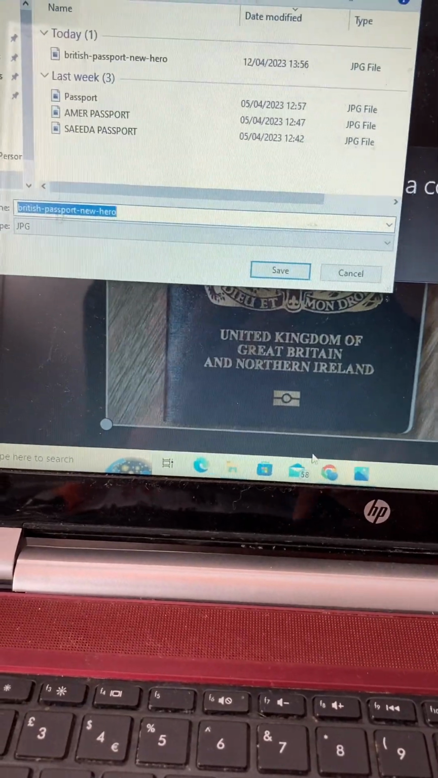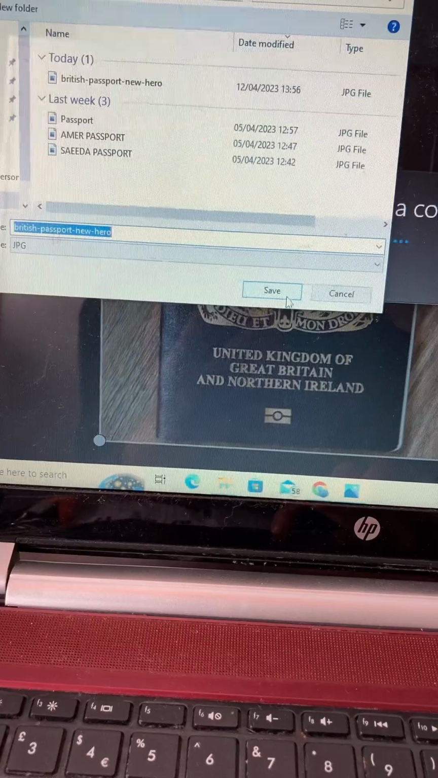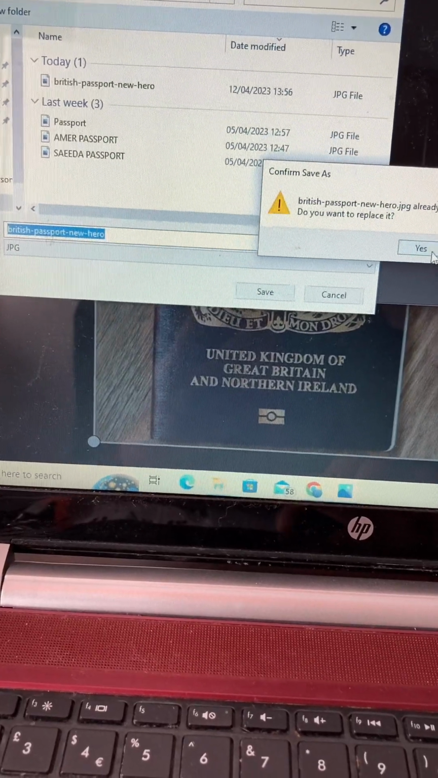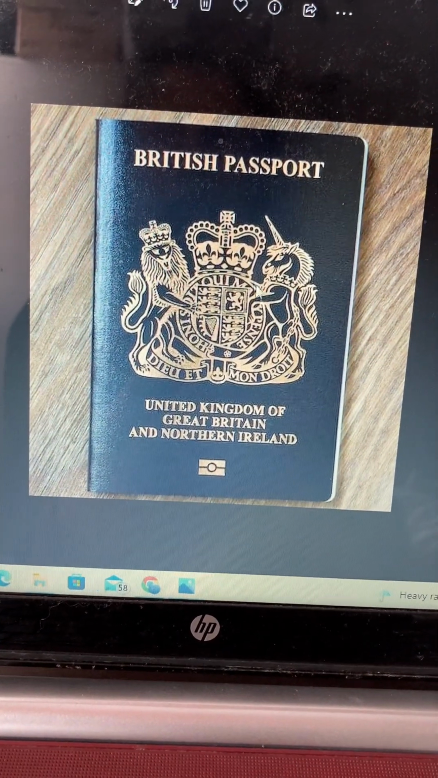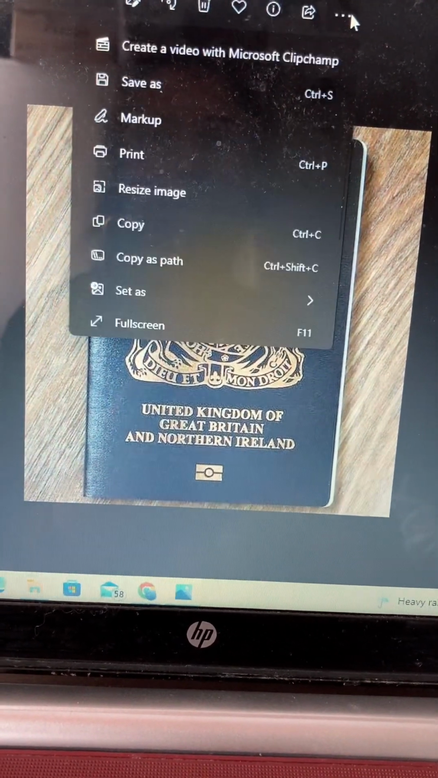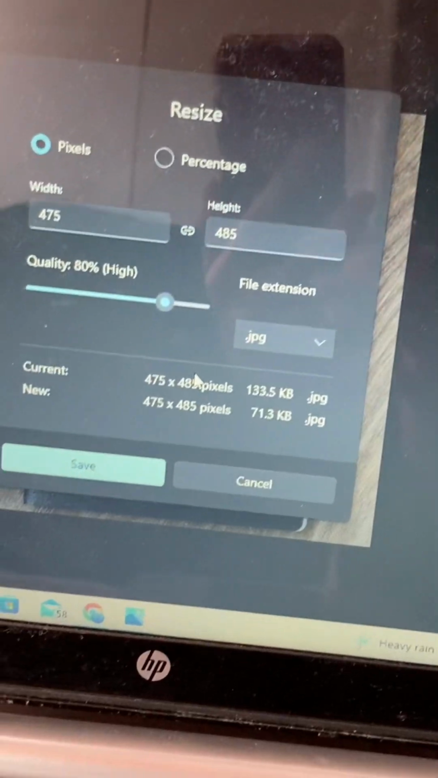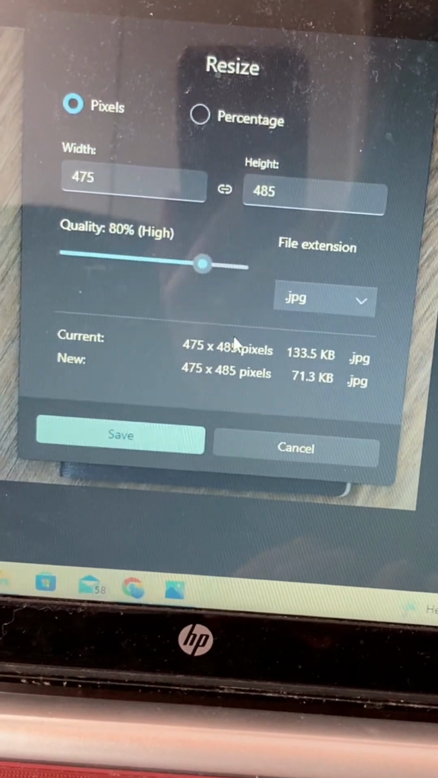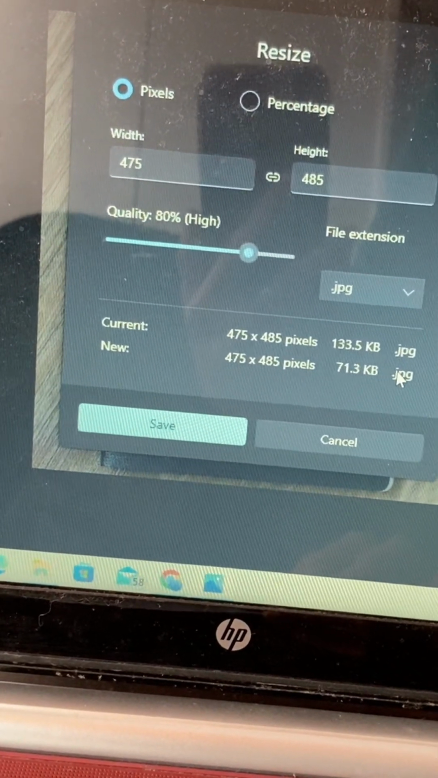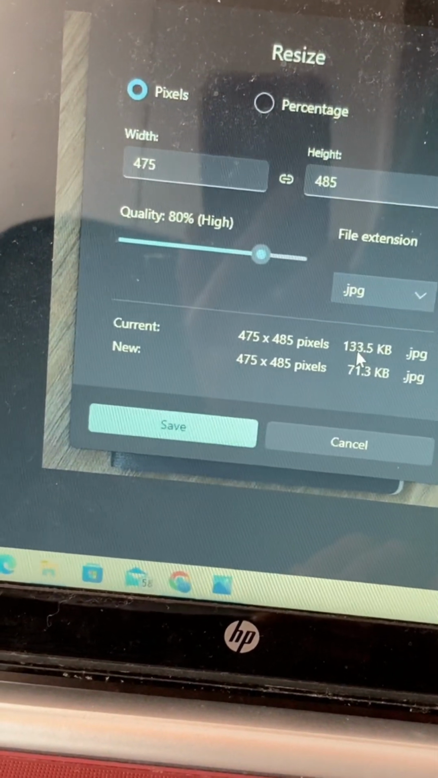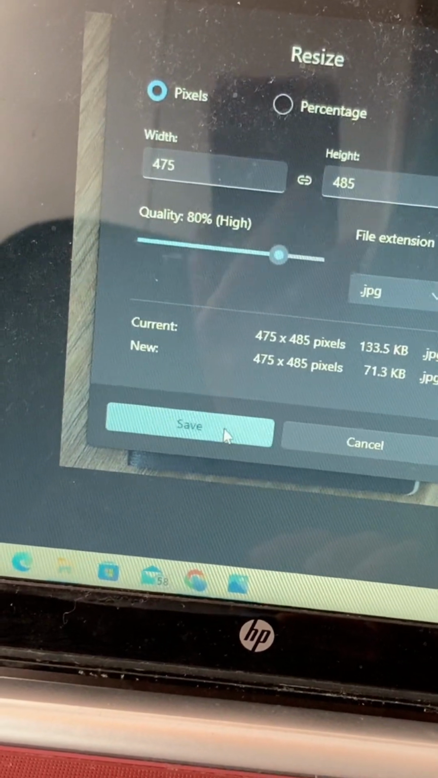The copy is saved where the image is, before you upload it. Click save. They ask you, do you want to save this image? You say okay, yes, you want to save it, then your image is saved. After that, you can resize the image. You can go on resize image. You can see there's a difference between the current image and the new image. The previous image is 133.5 KB JPG and the new image is 71.3 KB JPG.